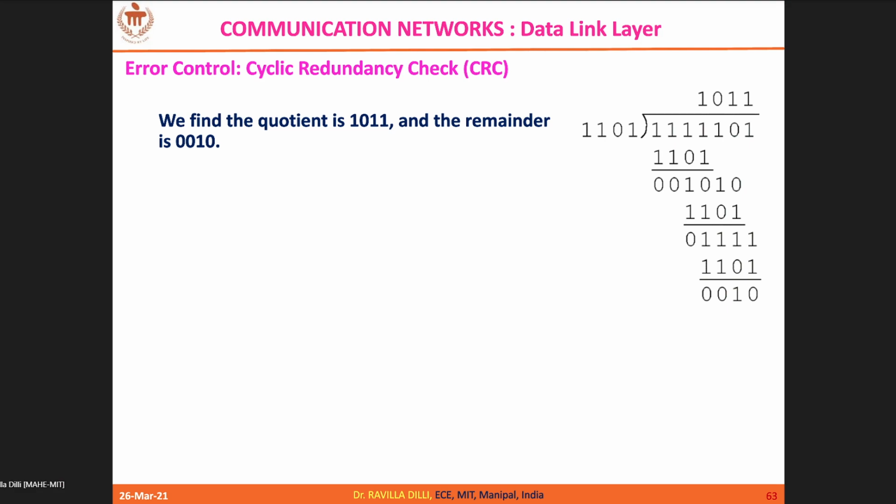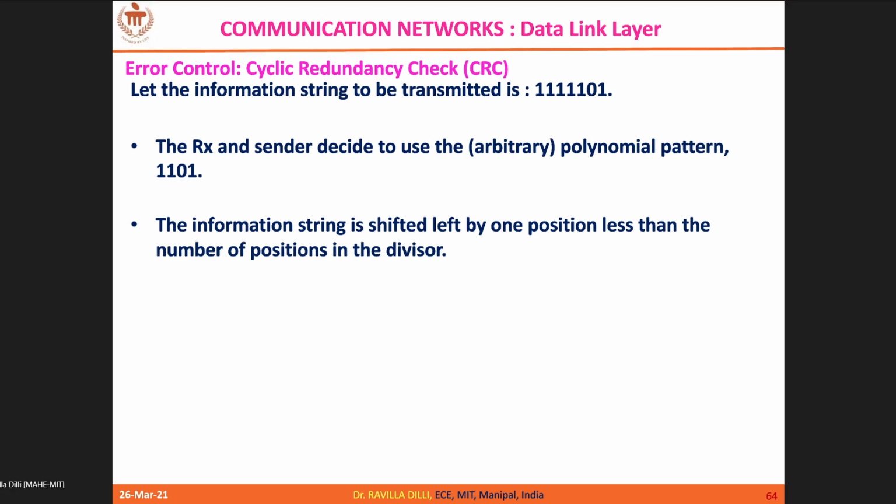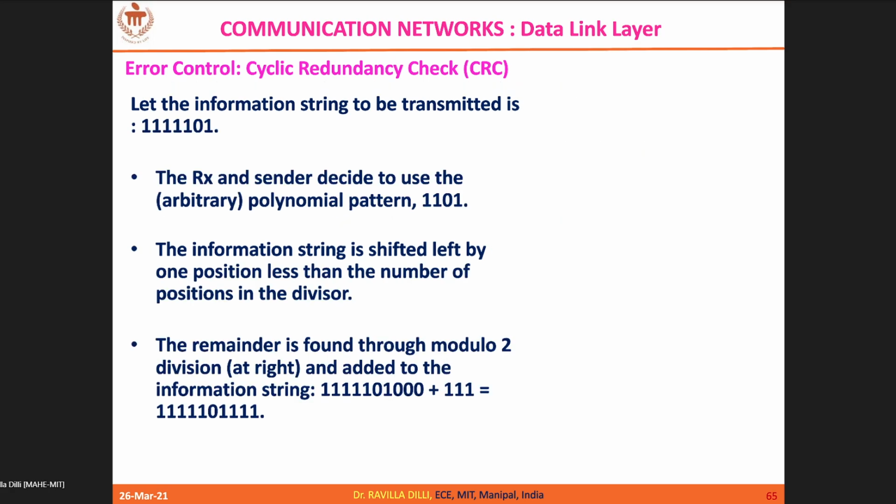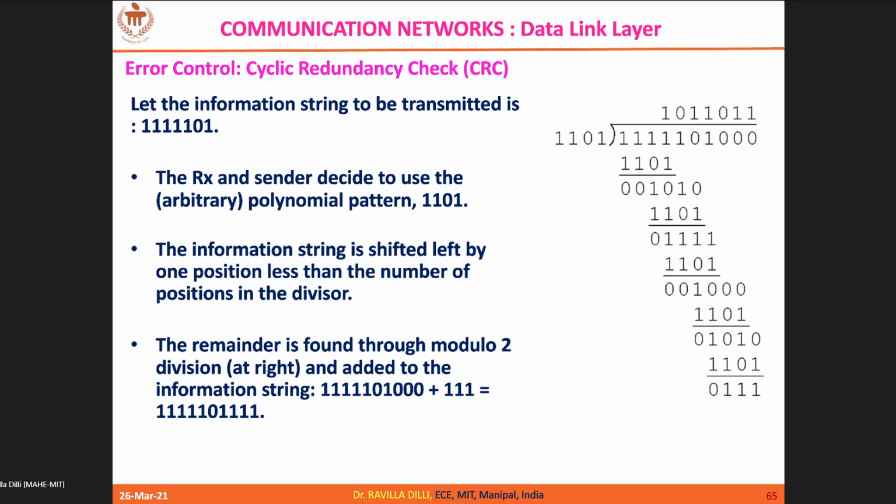So then the last step, yes. So you can see by appending 3 zeros, you will arrive at 111.